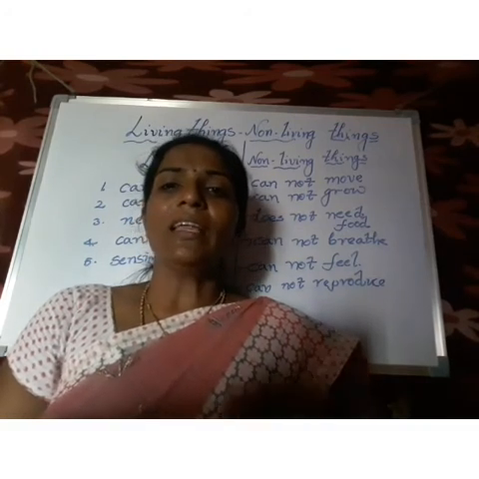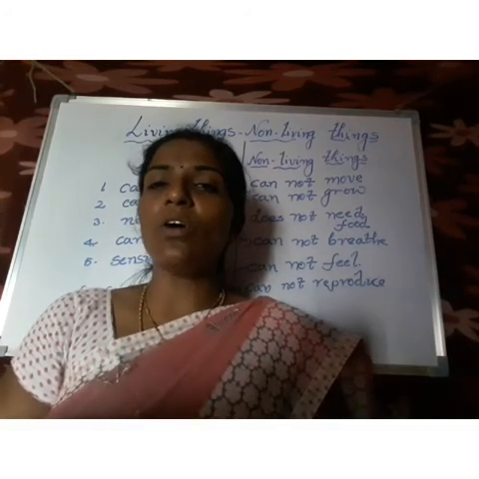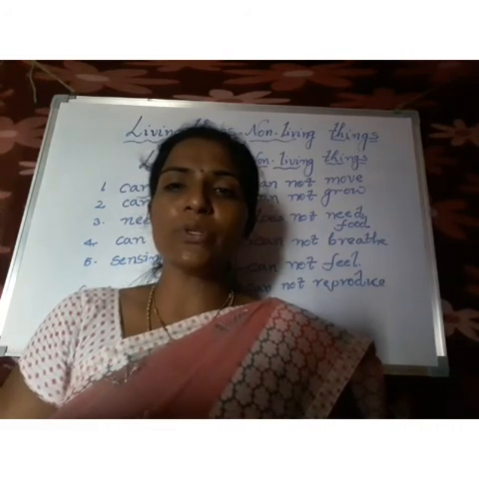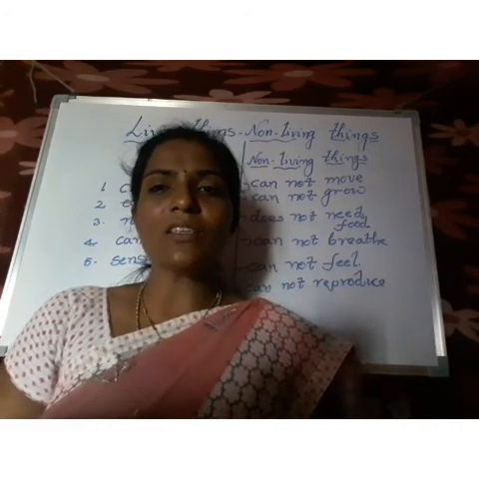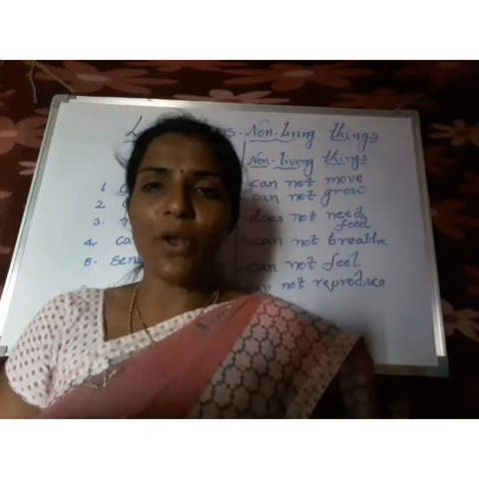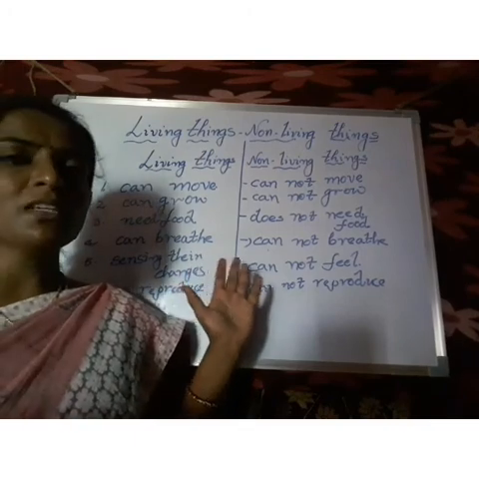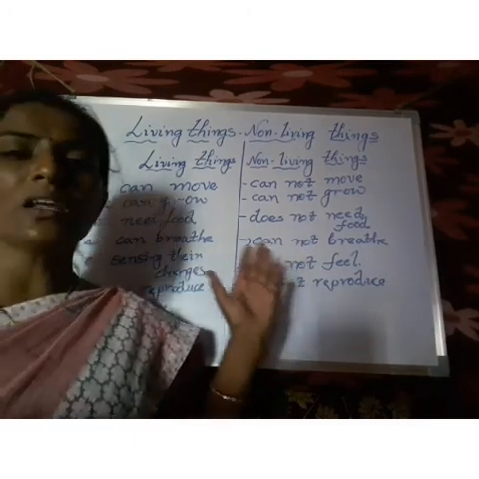So these are the six characters of living things and non-living things. I hope you all understood how living things are dissimilar from non-living things. Let us see these differences between living things and non-living things.